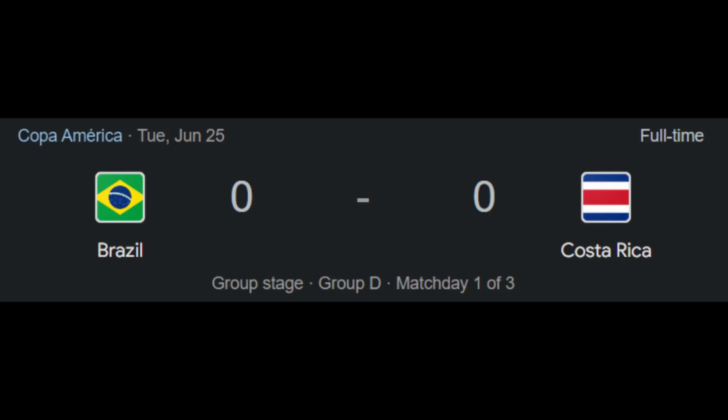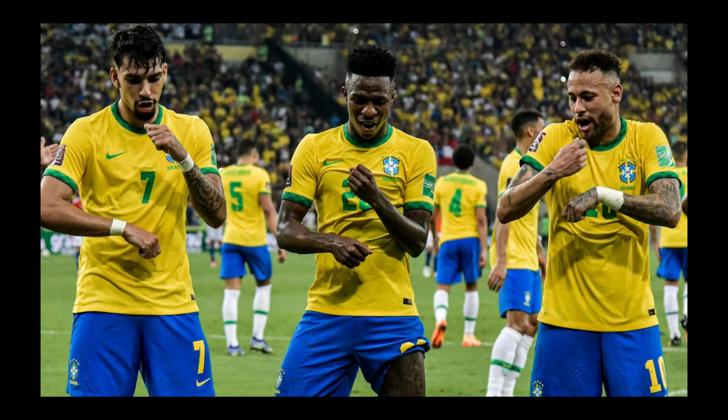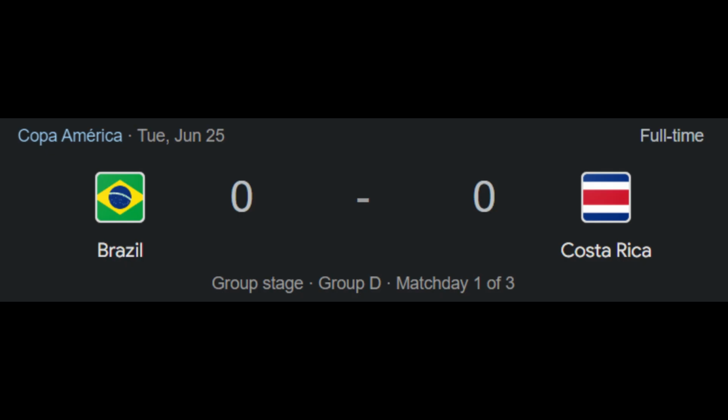In the second match of Group D, Brazil faced Costa Rica. Brazil was the dominant team, and Costa Rica defended brilliantly throughout the match and did not allow a goal to be conceded. And the match ended with the score 0-0.